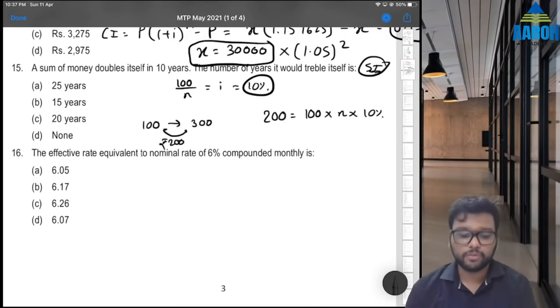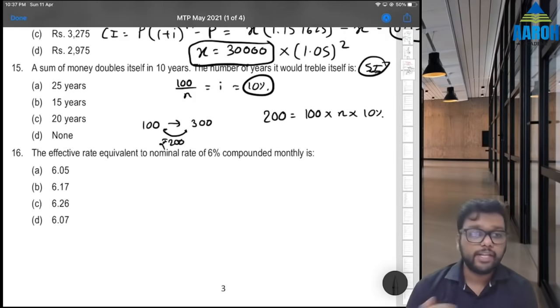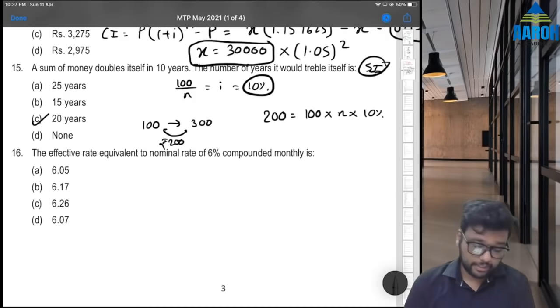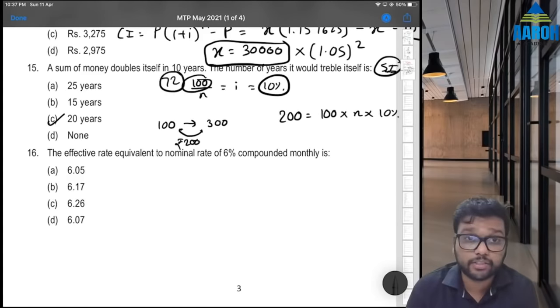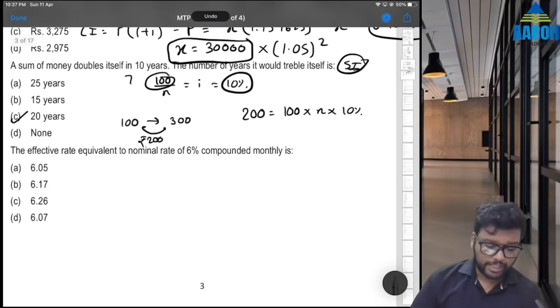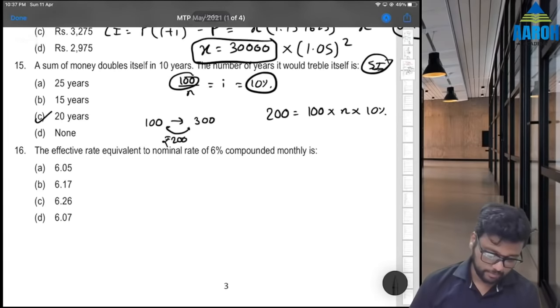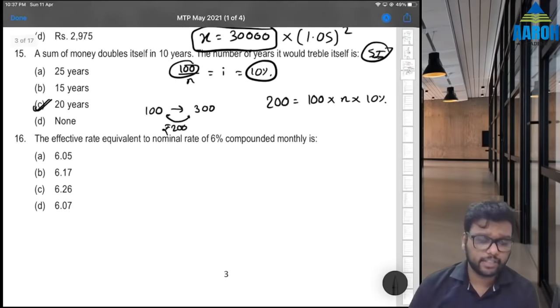So we can find n now. 200 divided by 100 divided by 10%. 20 years is the correct answer. If you watch the lectures, for compound interest the same number is 72, which gives us approximate answer. So remember that becomes helpful in exam. So 20 is the correct answer here.